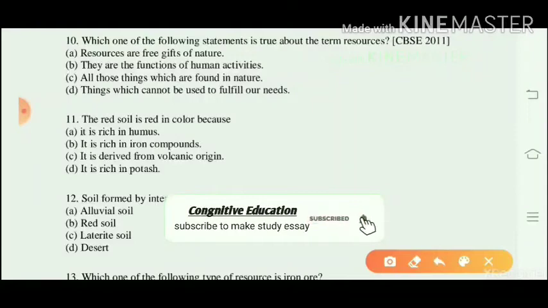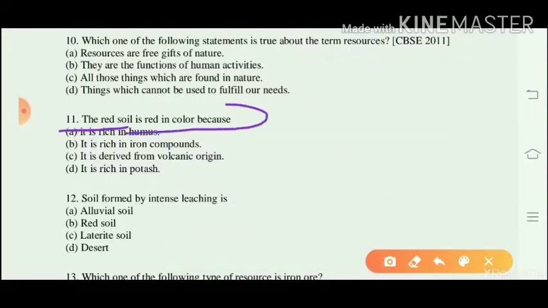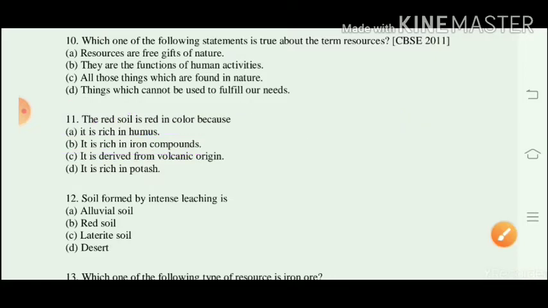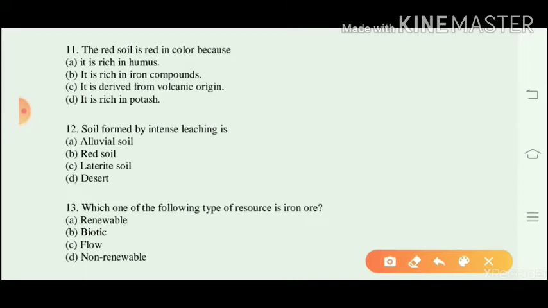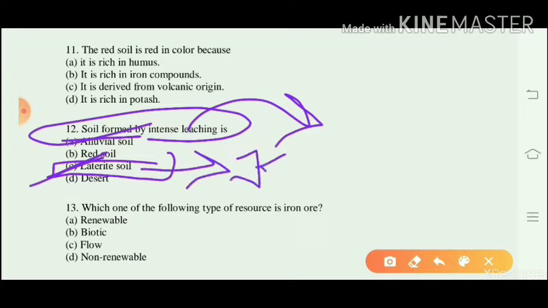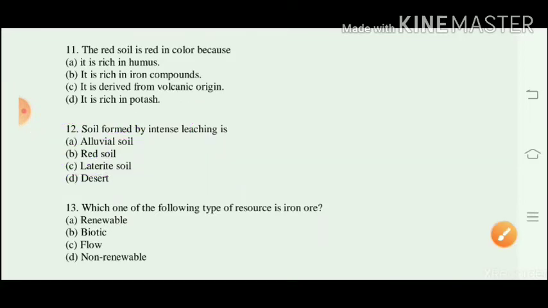Question number 11. The red soil is red in color because it is rich in iron compounds and these are found in the states of Odisha and Chhattisgarh. Question number 12. Soil formed by intense leaching is laterite soil. In leaching, all the micronutrients are washed away due to high rainfall, and this type of soil is found in the states of Kerala, Karnataka and Tamil Nadu.